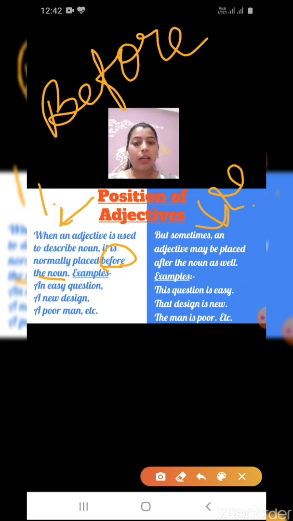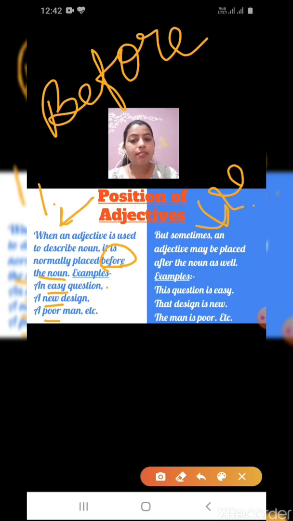Now, let's take an example. An easy question. How is the question? The question is easy. So, easy is an adjective. A new design. What type of design? New design, latest design. A poor man.